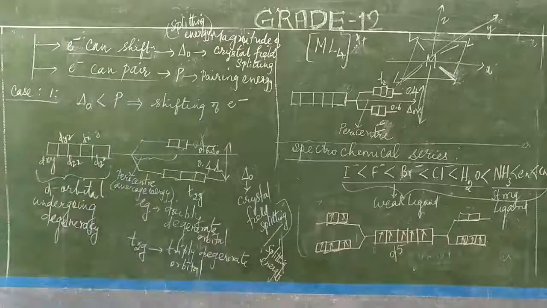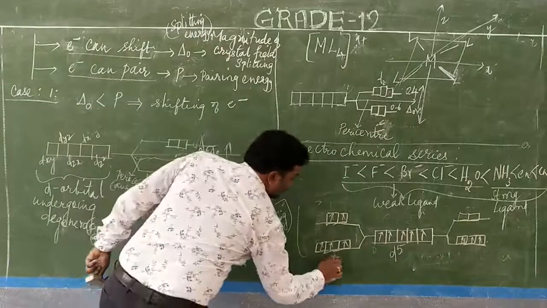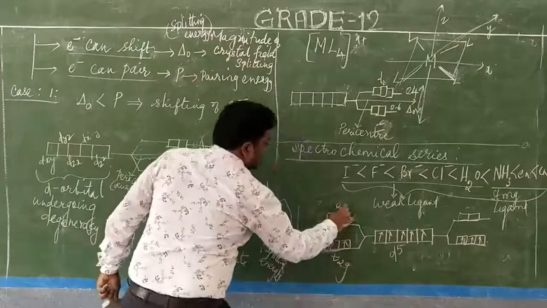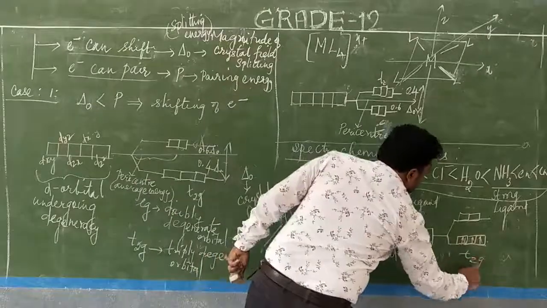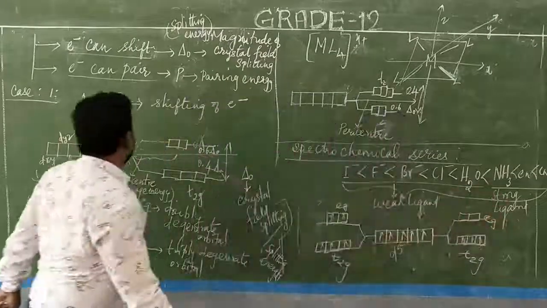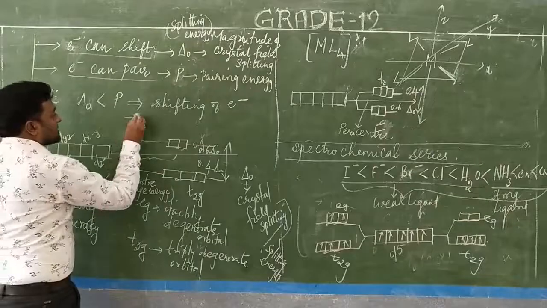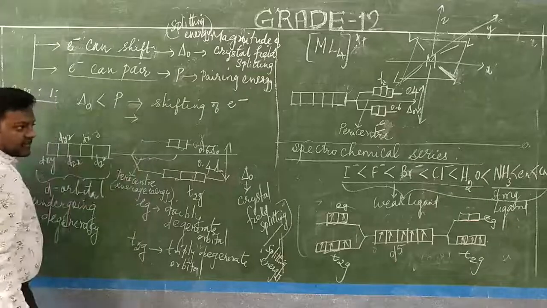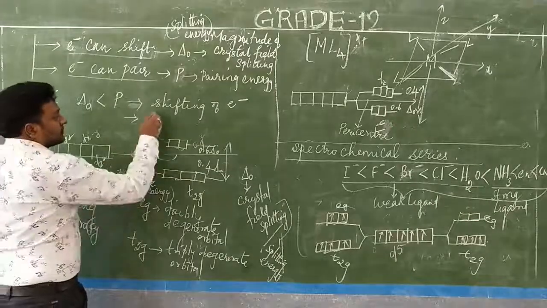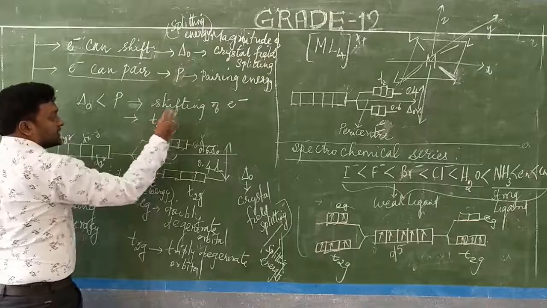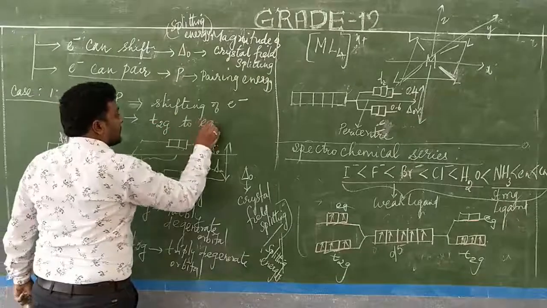So this we call the structure. This is t2g and this is Eg. After the shifting of electrons takes place, from where are the electrons getting shifted? From t2g to Eg.